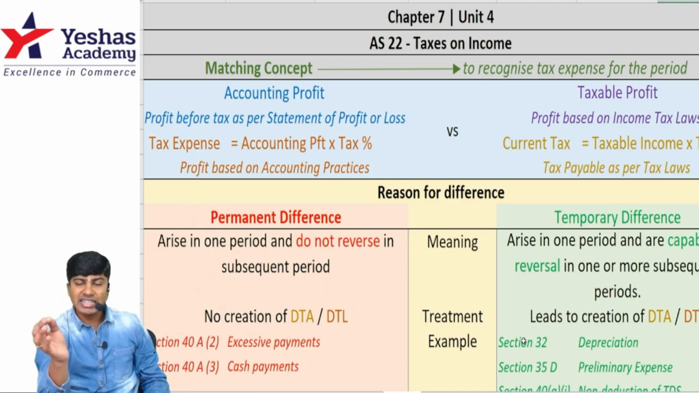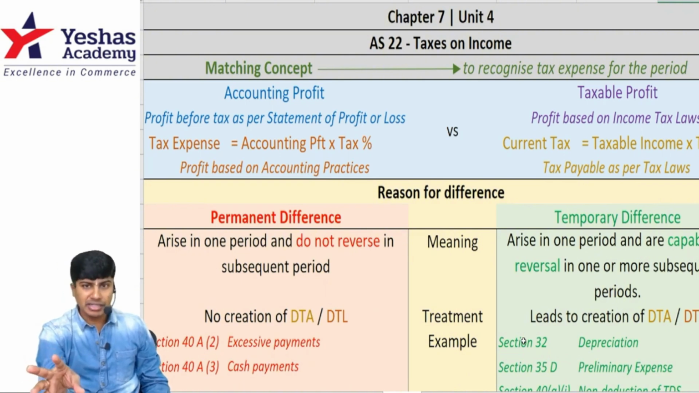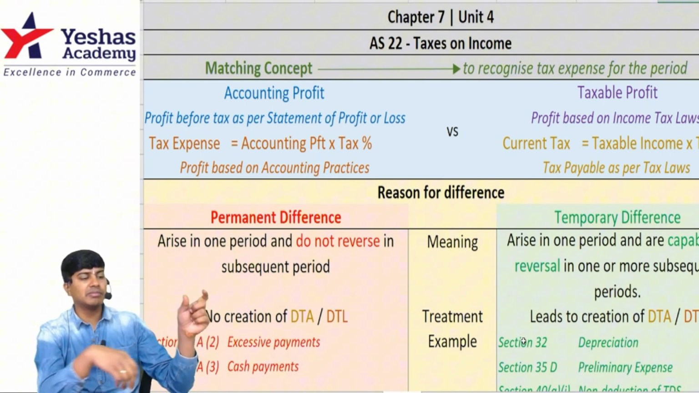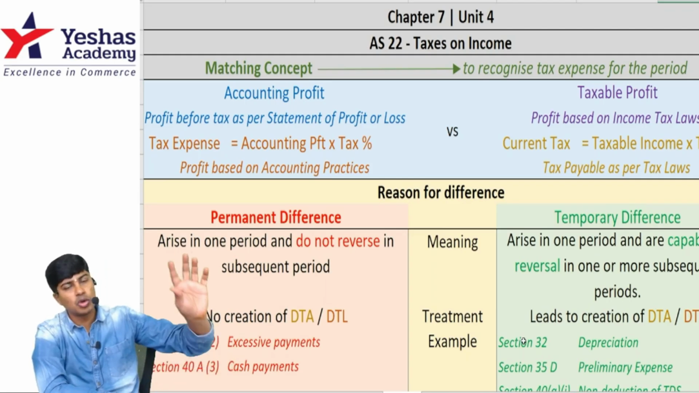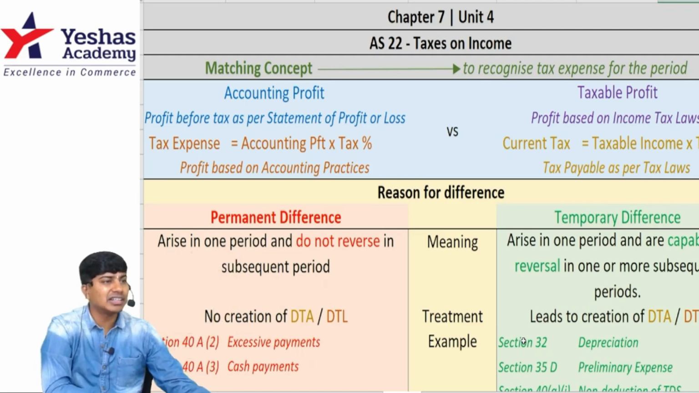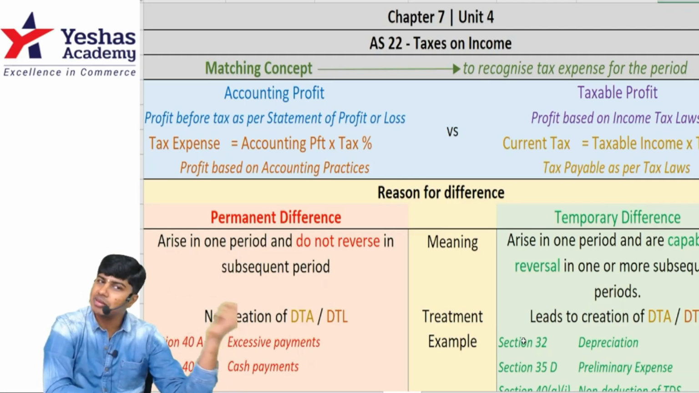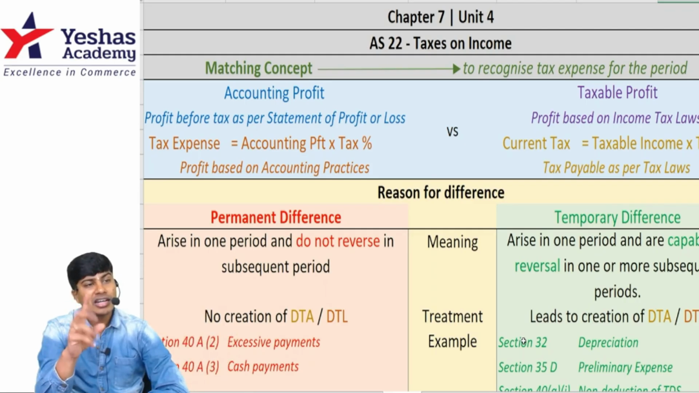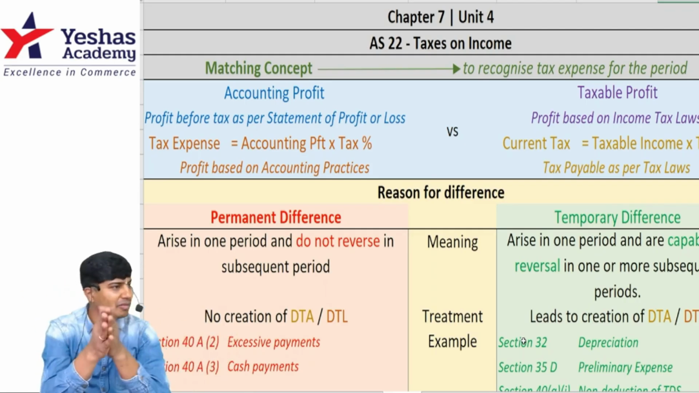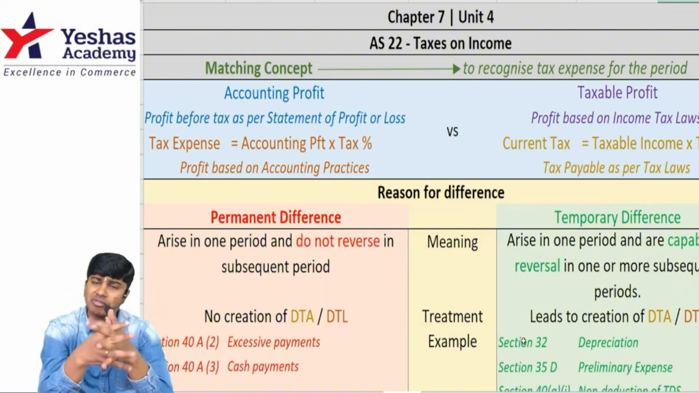Expense is tax expense. That is accounting profit multiplied by tax percentage. Payment is taxable profit as per Income Tax Act 1961 multiplied by tax percentage, which is the amount to be paid. That will be called current tax. So the tax as per Income Tax Act is called current tax, and the tax on accounting profit is called tax expense. The difference between them will lead to deferred tax asset or deferred tax liability.